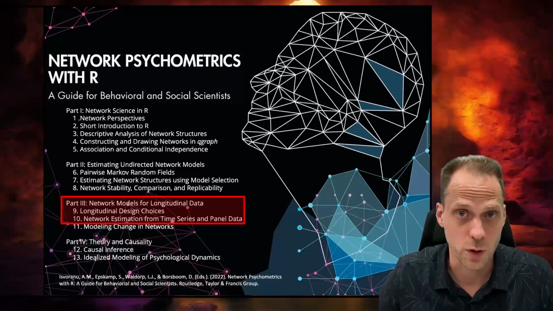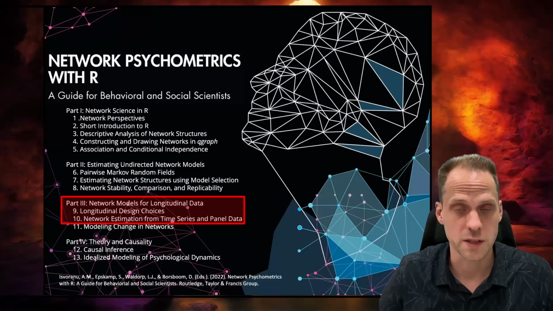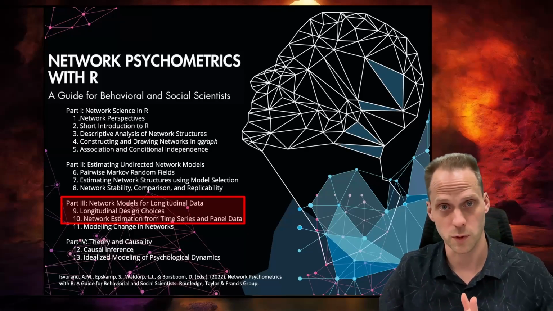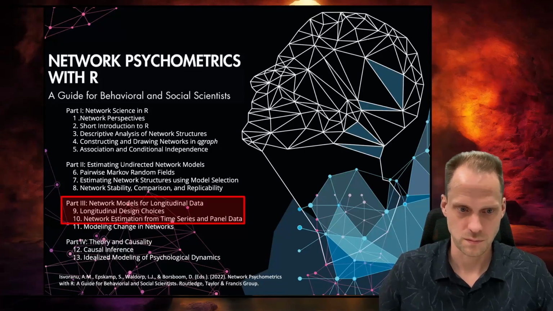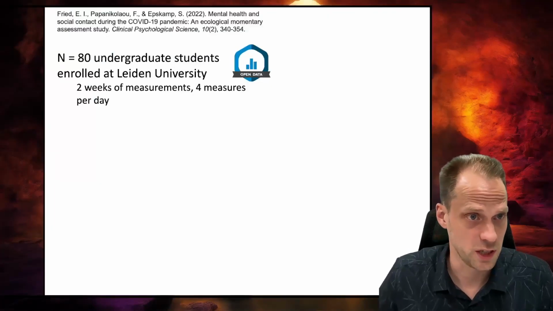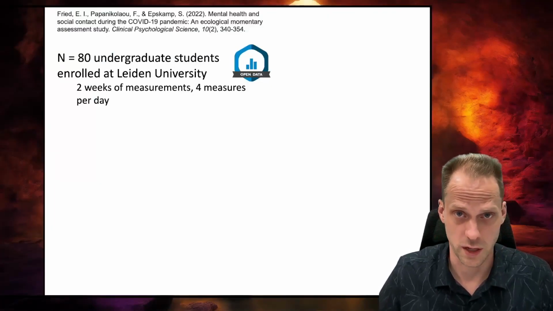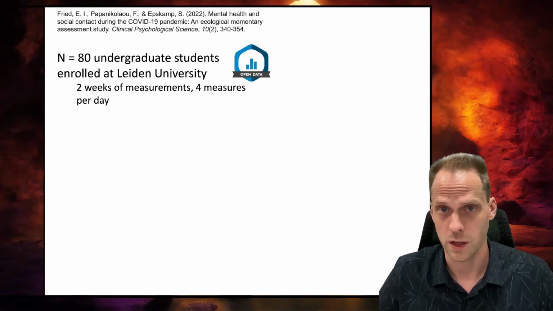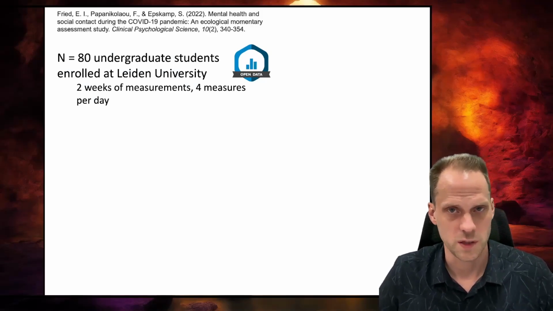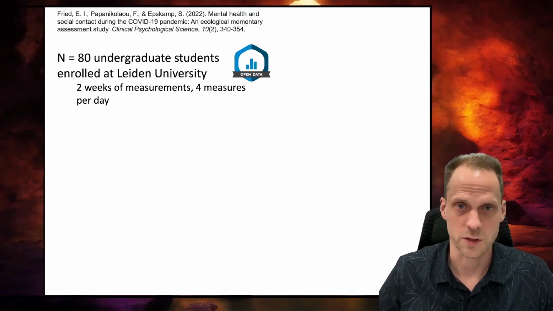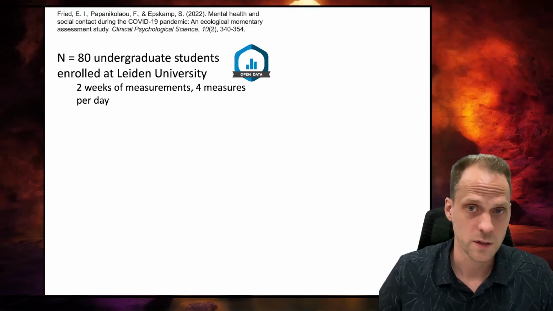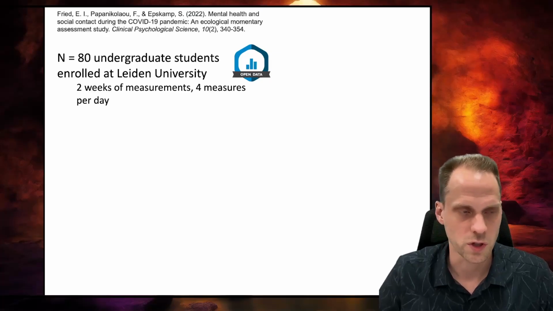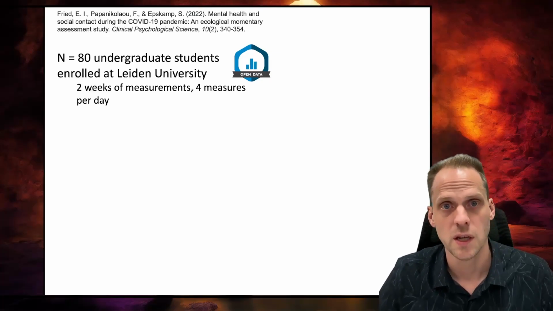In this video, I'll talk about two examples of analysis that used multiple people and multiple measurements, that used methods that are discussed in the book. So the first one is this study that I did together with Eiko Fried in 2020, which is published in the Clinical Psychological Science Journal. And the nice thing about this study is that all the data and code are available online on the Open Science Framework. So you can play around with it yourself, do your own analysis.